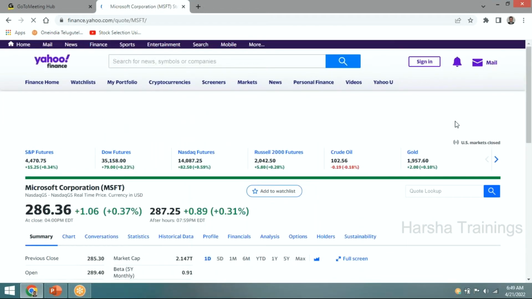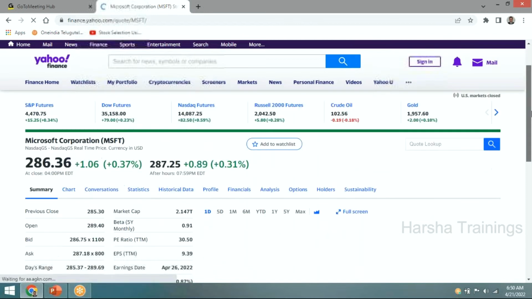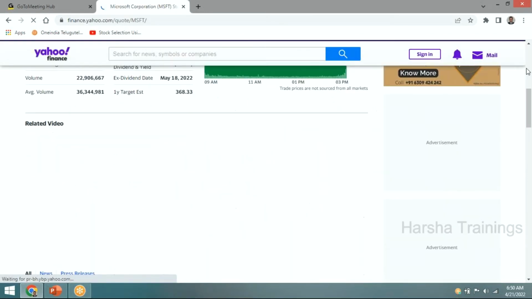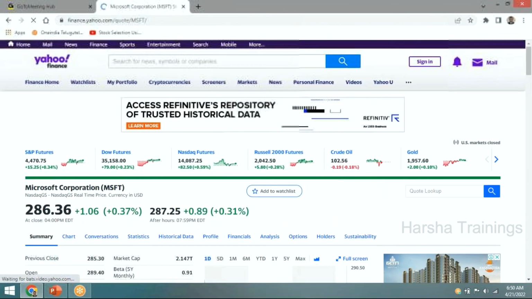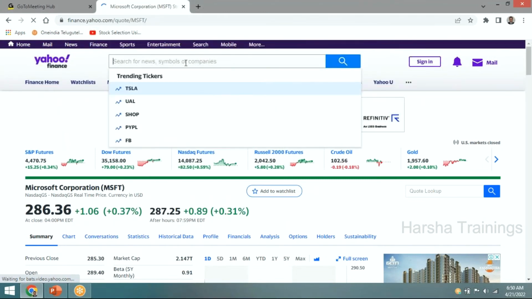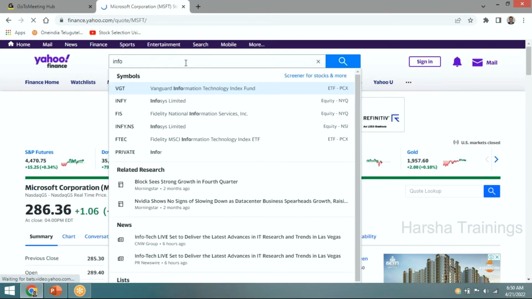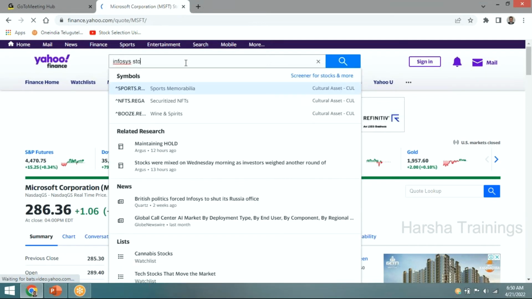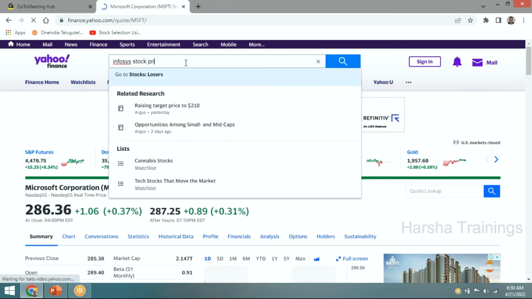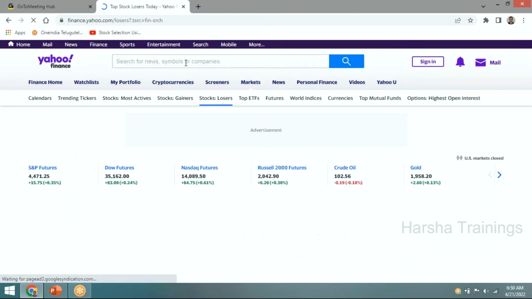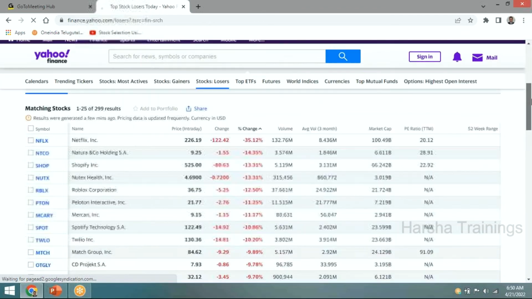A small suggestion is that if you take an Indian company in rupees, we can understand easily. Tell me any company, I will take that company. Infosys. Okay, it's fine. Infosys stock price. Yes, I can take anything.